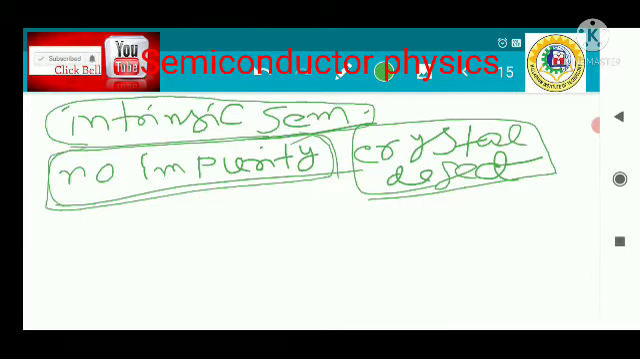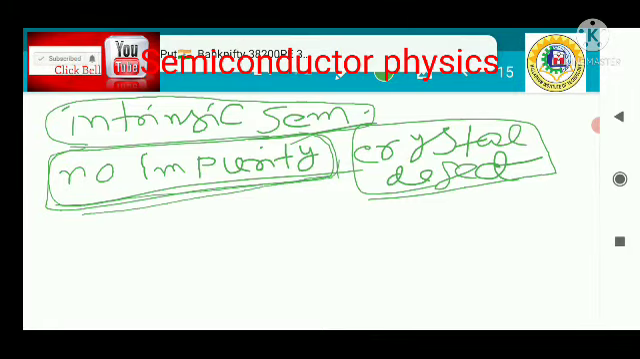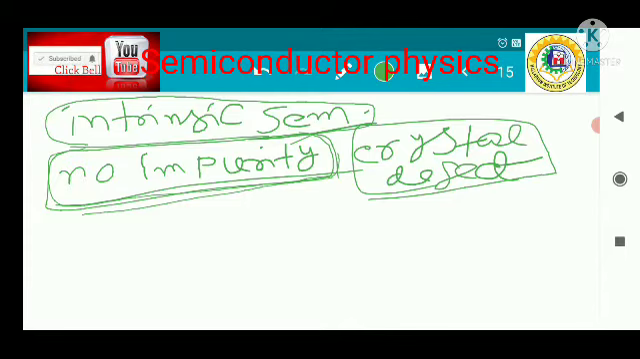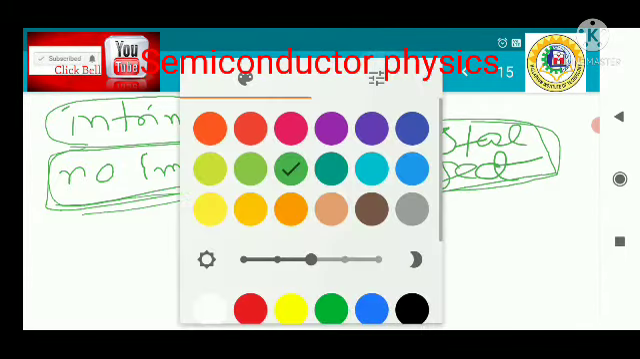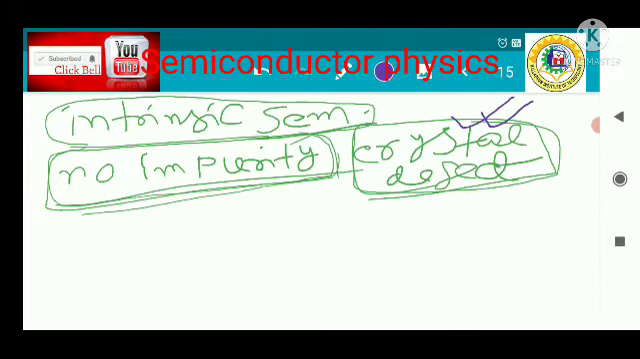So in the case of the intrinsic semiconductor, to qualify as an intrinsic semiconductor, no impurity atoms should be present, and there must be some crystal defect. In the case of the pure semiconductor, there should be no impurity and no crystal defect. But if the pure semiconductor is not practically possible, we modify the concept: there should be crystal defect, and we call that an intrinsic semiconductor. All of the properties of the pure semiconductor can be applied here.